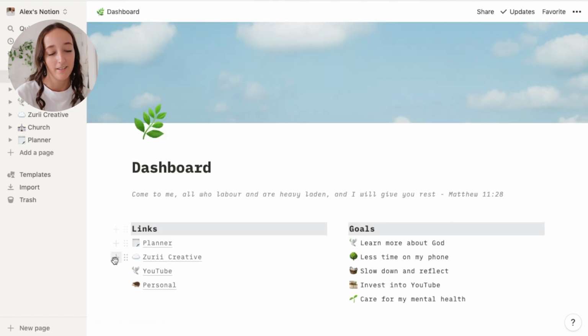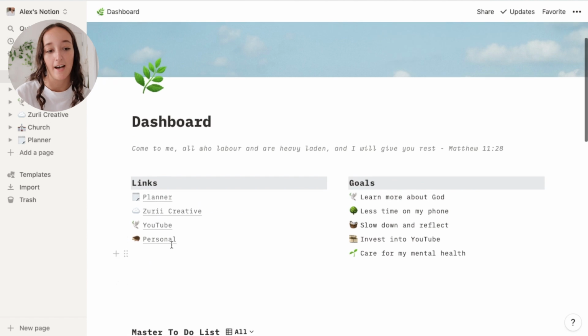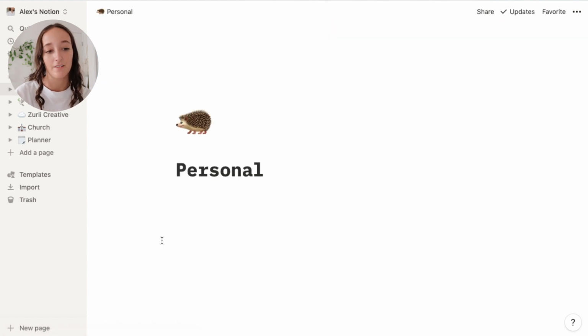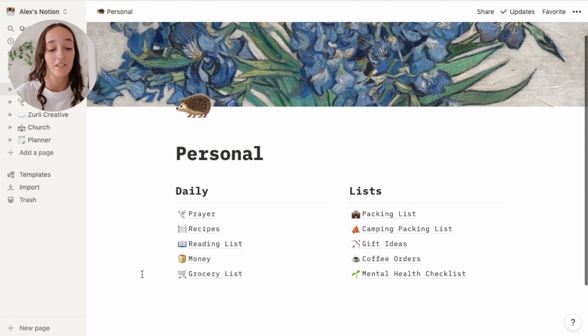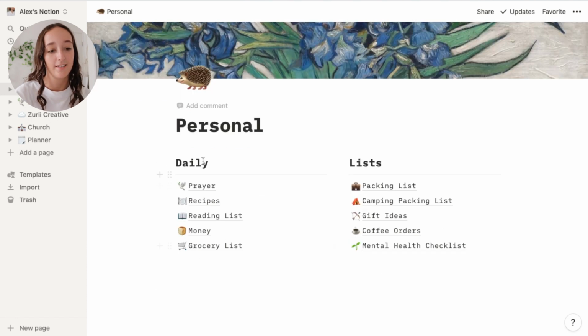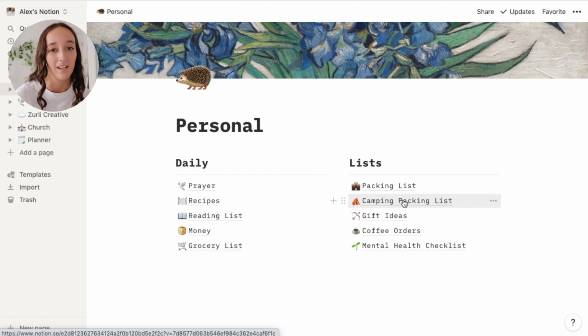All right, heading back to the dashboard, the next link that I have is personal. So this kind of personal dashboard has a bunch of things in it that are just related to life in general, not related to my business or anything like that. So I have a little daily section and then lists. So I have things in here like packing lists, camping packing lists. So when I went camping and I took all the things I needed, I made a list in here so that next time I go, I can just see everything that I need to take and I don't need to think about all the things I need to take again.